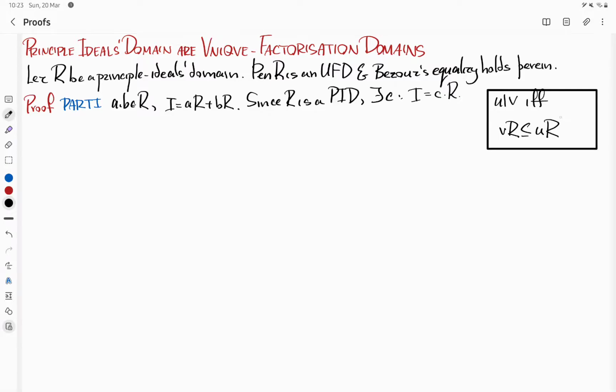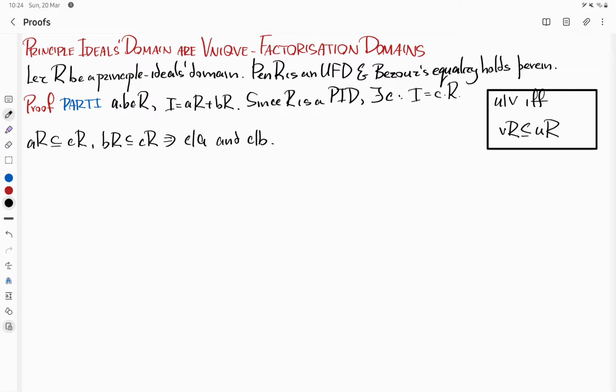This was actually one of the motivations for even constructing something like an ideal. But anyway, it must hold then that since AR is a subset of CR and BR is also, then by this, C divides A and C divides B, so it's a common divisor.